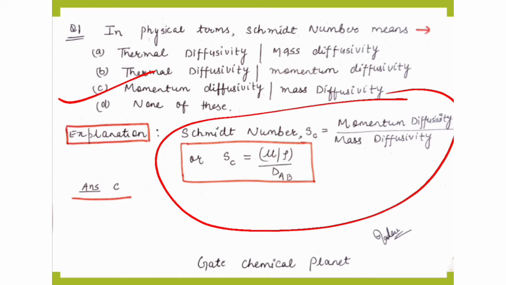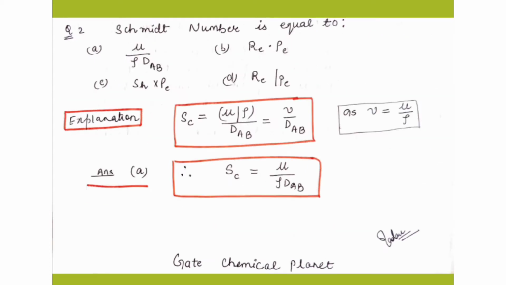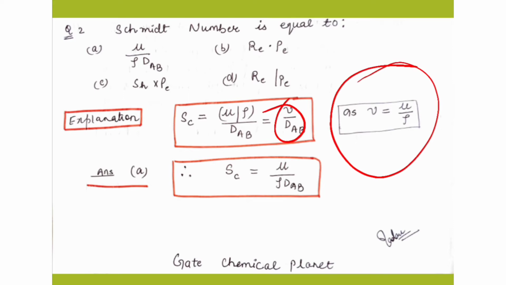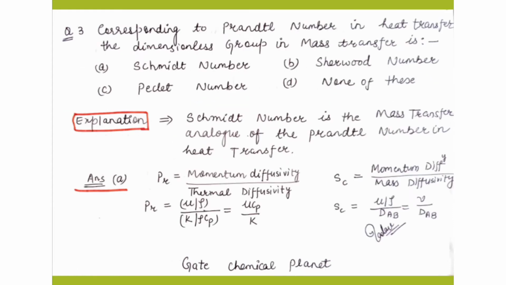Now move on to question number 2. The Schmidt number is equal to, and 4 options are given. So how will we define the Schmidt number? The Schmidt number is equal to mu by rho divided by DAB. We can also write nu equals mu by rho, so here we will get nu by DAB. So option A is correct. It is a very easy question. You can directly remember this value also. Now we will come to the next question.